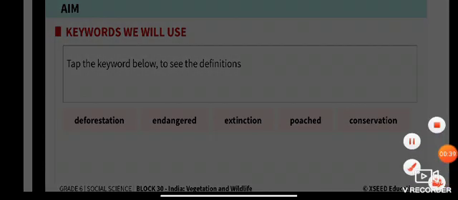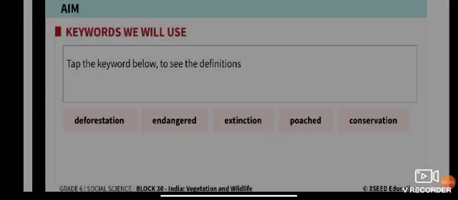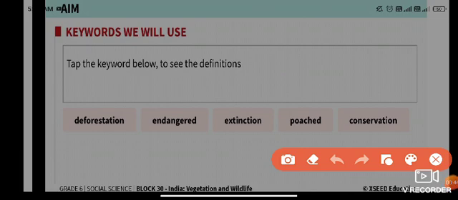I'm not going to explain them to you now, I'll just elaborate a little bit. Please listen carefully. Deforestation, I hope you know, is the cutting down of trees. Endangered means at risk or in danger. Extinction means something which is no more, or already extinct. Poach means a kind of hunting. Conservation means conserving for the future, or for example, taking care.